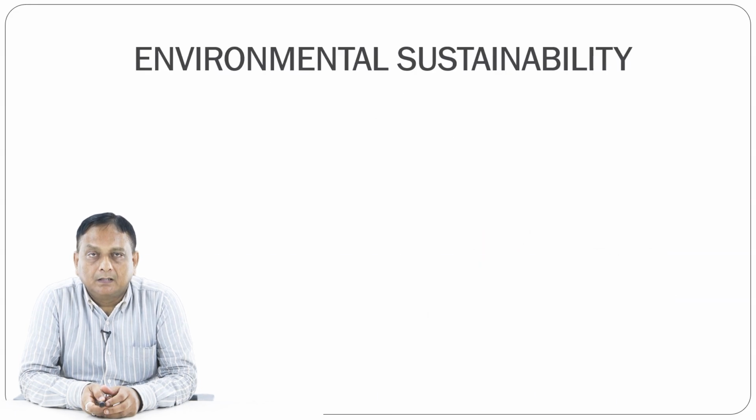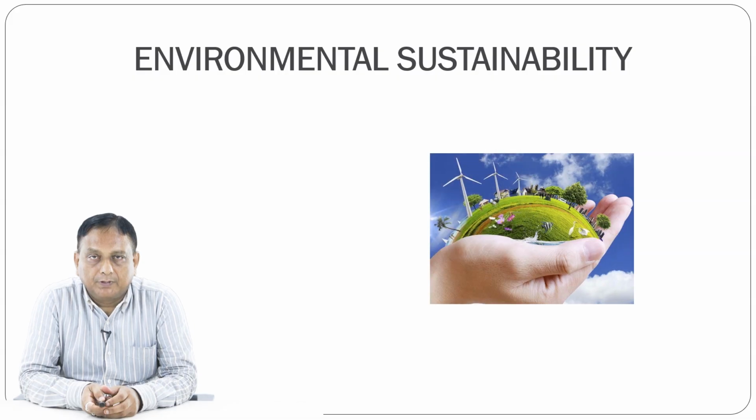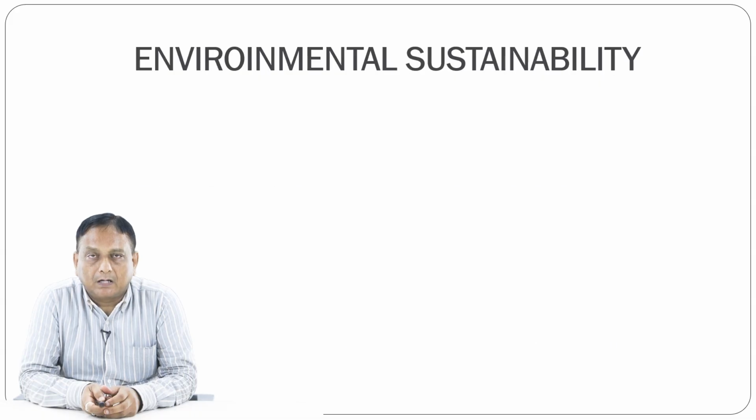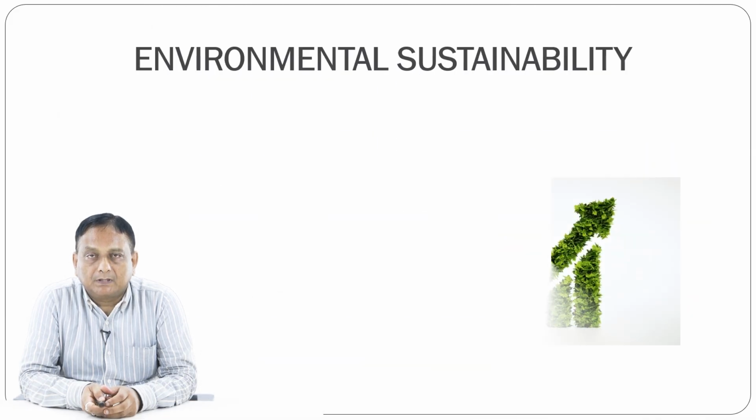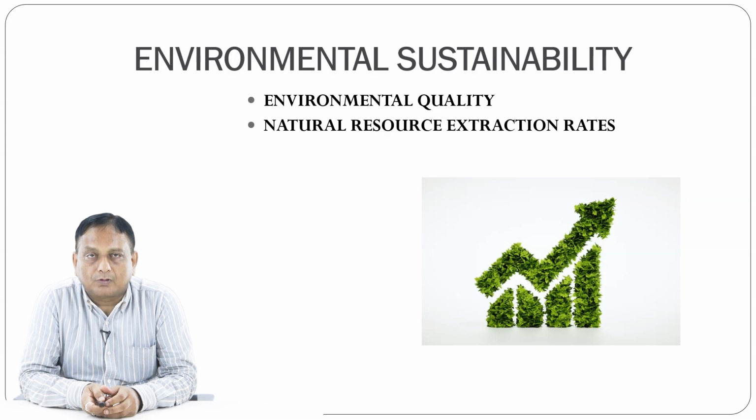Now let us see environmental sustainability. What do we mean by environmental sustainability? When we talk about the environment, it is about how we maintain environmental sustainability. We have to follow a lot of good practices, and support at a defined level is required. Environmental sustainability also talks about environmental quality.